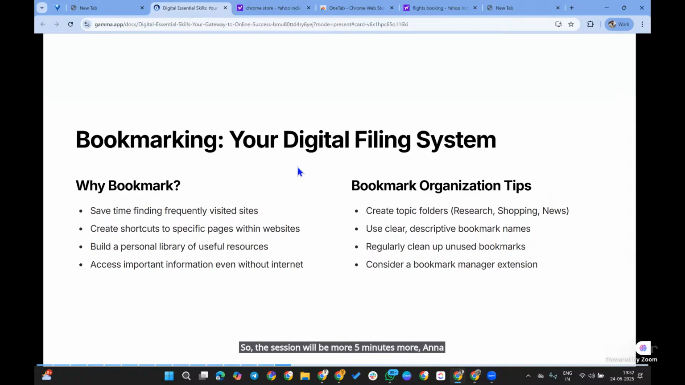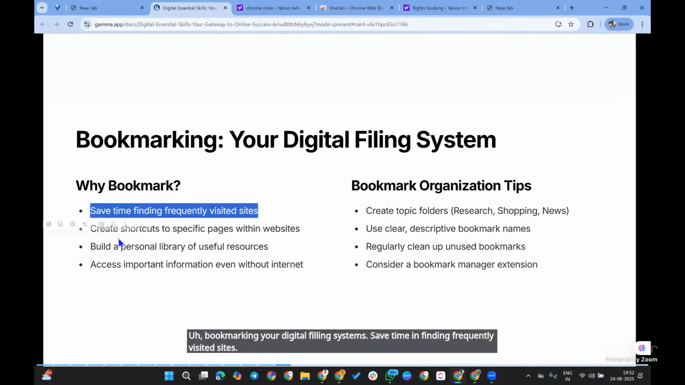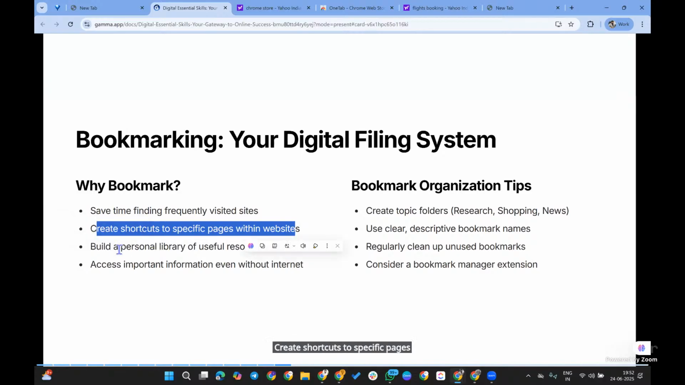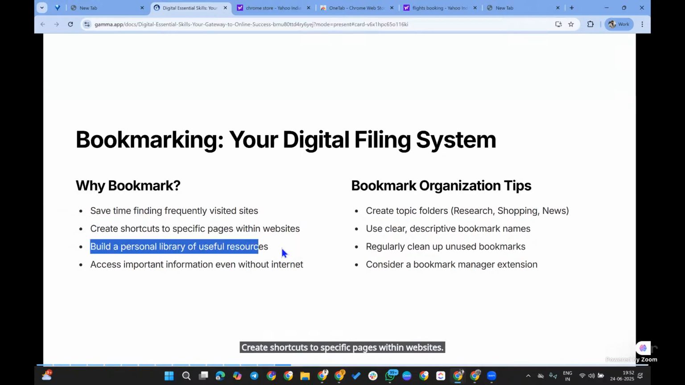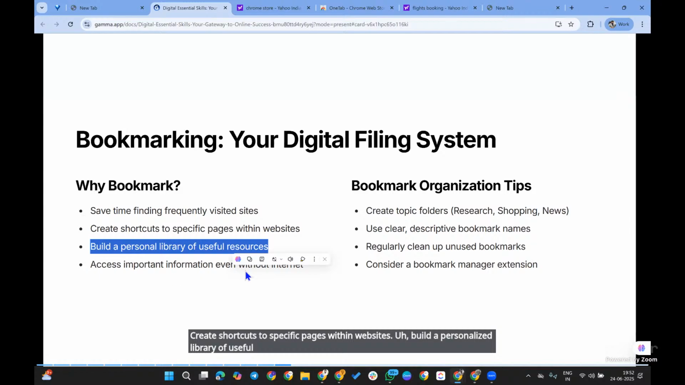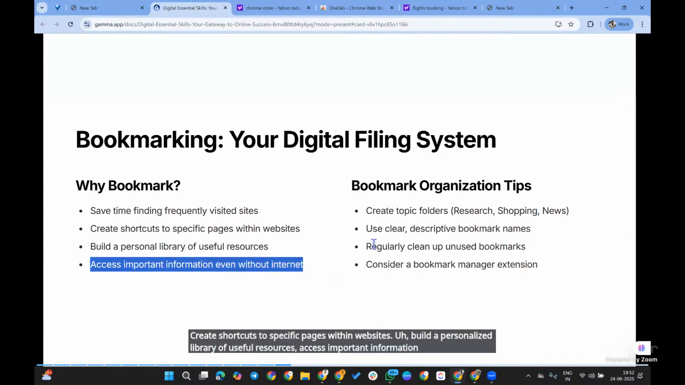Please listen carefully. Bookmarking your digital filing systems. Save time finding frequently visited sites. Create shortcuts to specific pages within websites. Build a personalized library of useful resources. Access important information even without internet.